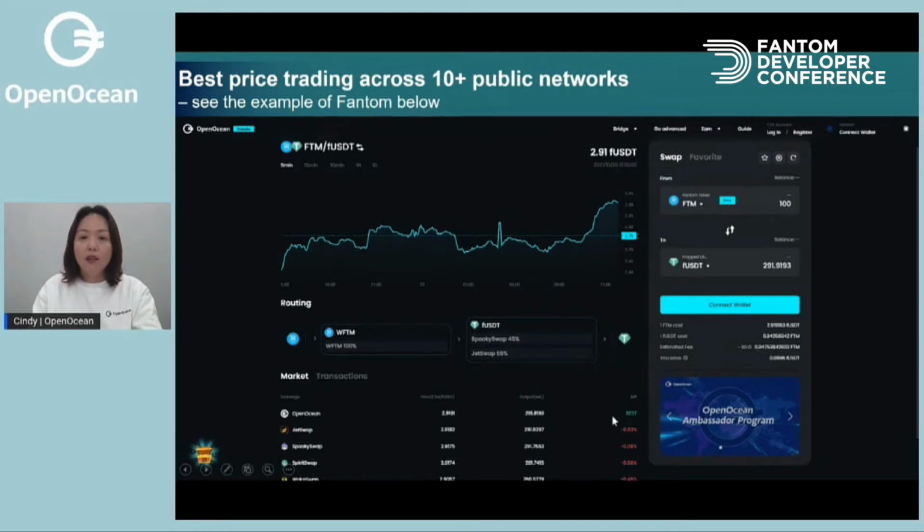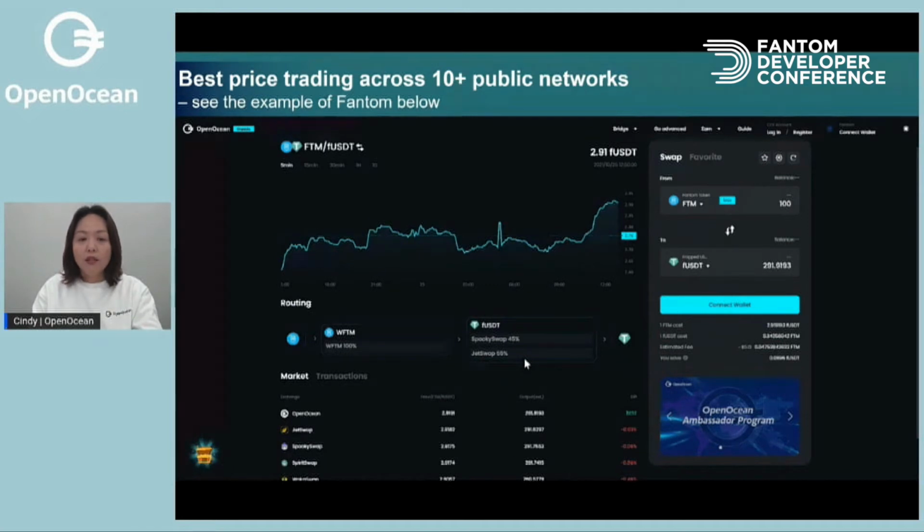How do we achieve this? We have integrated an intelligent algorithm to find the best outcomes for users. We take into consideration the best prices on each DEX and the gas cost of splitting the routes.